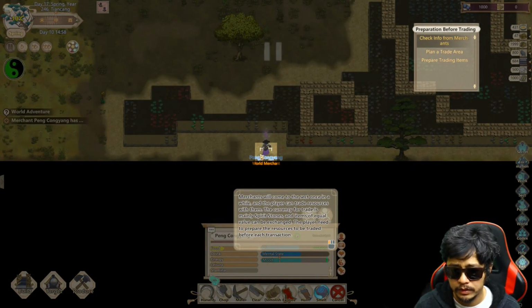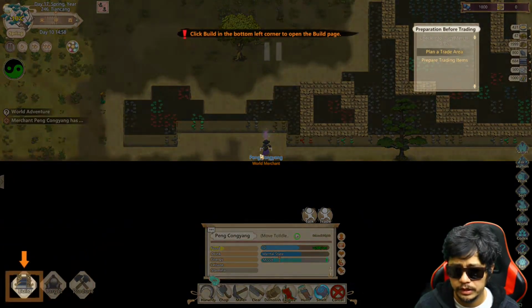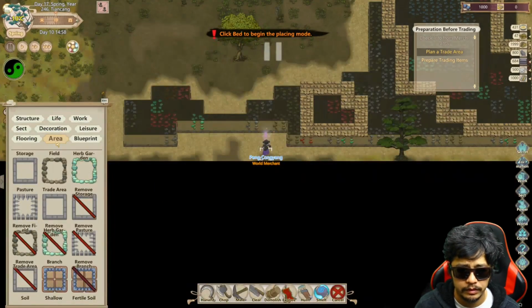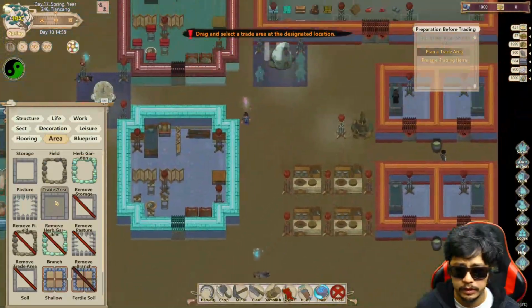Merchants will come to the sect once in a while, and the player can trade resources with them. The currency for trade is mainly spirit stones, and items of equal value can be exchanged. The player needs to prepare the resources to be traded before each building area.